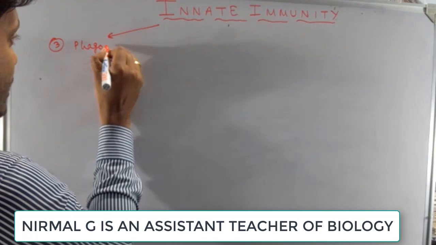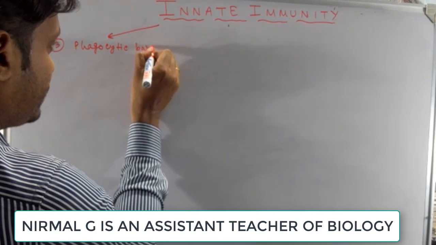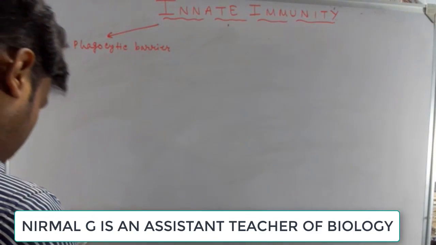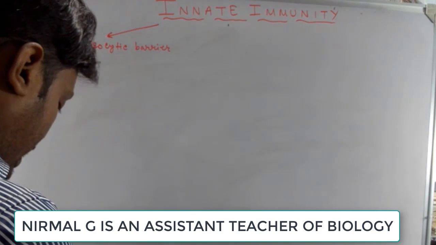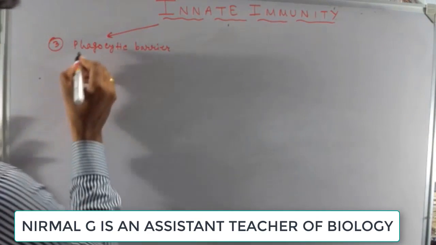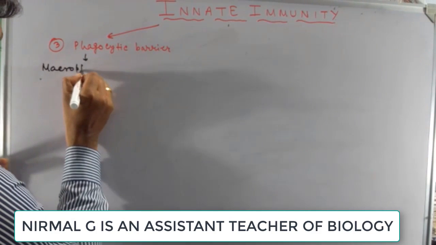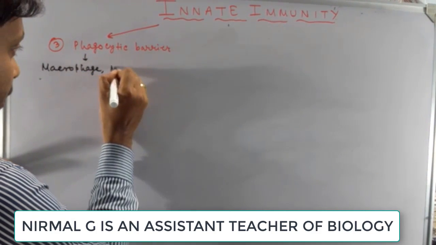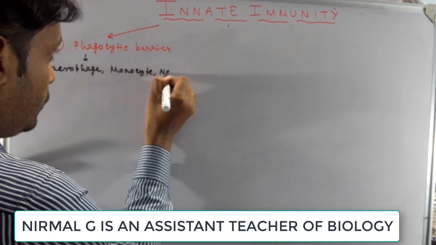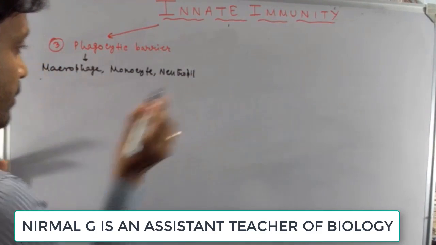So, the phagocytic barrier: many blood cells can act as phagocytic cells. The macrophage can act as a phagocytic cell, and there are many others. Macrophage is a phagocytic cell, monocyte is a phagocytic cell, and neutrophil is a phagocytic cell. So these form the phagocytic barrier.